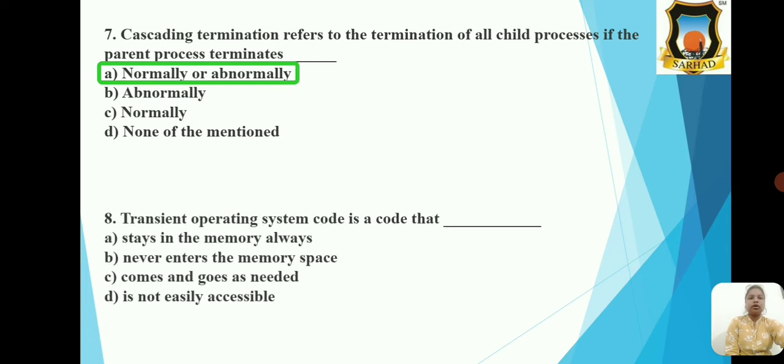Next MCQ, transient operating system code is a code that, and the options are option A, stays in the memory always, option B, never enters the memory space, option C, comes and goes as needed, and the option D, is not easily accessible. And the correct option is option C, that is comes and goes as needed.